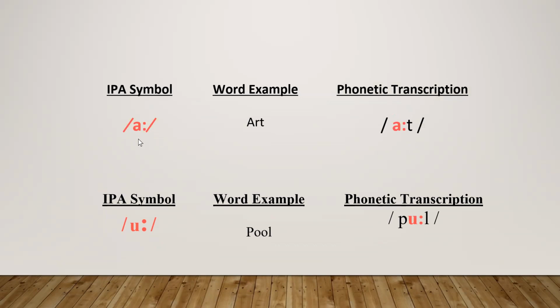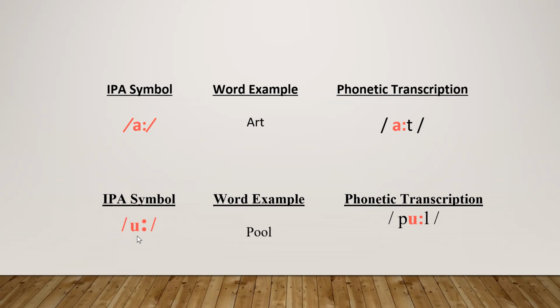The next symbol is A, as in art, as in arm. For example, look at the phonetic transcription. This A sound comes in the beginning, A, and then T we take from here, because R is not accented at all. We can't say art with the R. No, that is a wrong pronunciation. So we have to pronounce it as art.